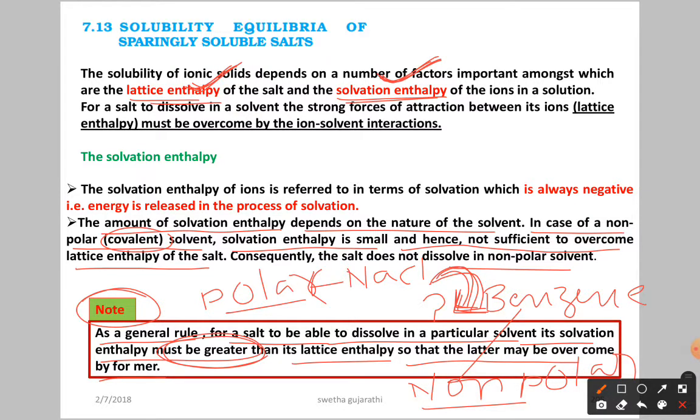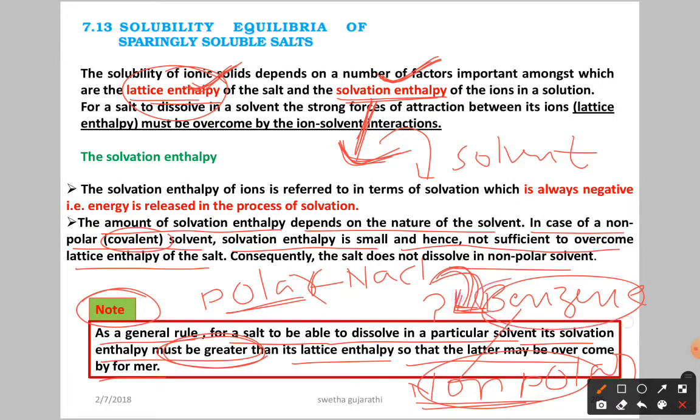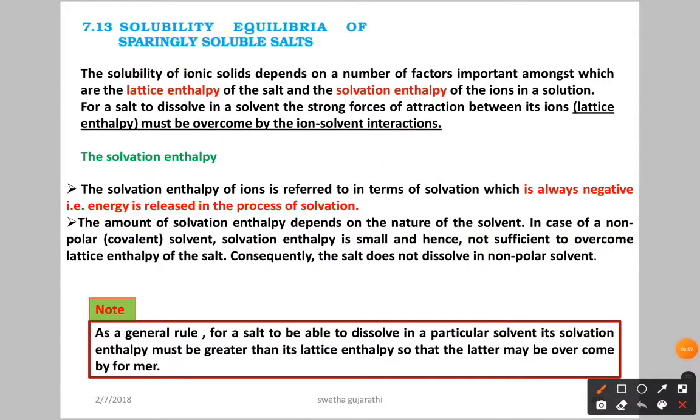So solvation enthalpy should be more than the lattice enthalpy. Then only particular ionic compounds or salts are going to dissolve in solvents. Here it is a polar compound, and this is non-polar. Benzene does not overcome the lattice enthalpy. If it overcame the lattice enthalpy, having more solvation enthalpy, then it would be able to dissolve sodium chloride. But here it does not overcome the lattice enthalpy. Because of that reason sodium chloride does not dissolve in benzene.